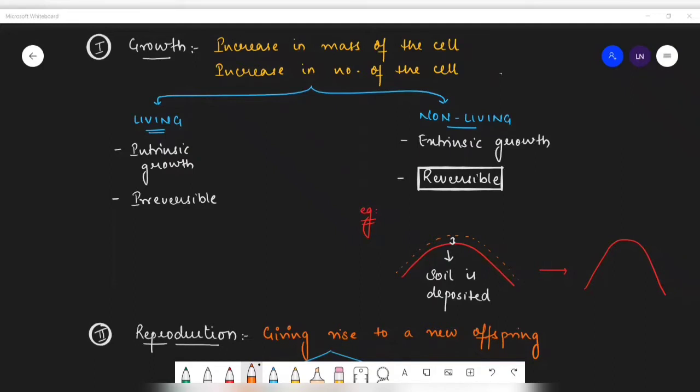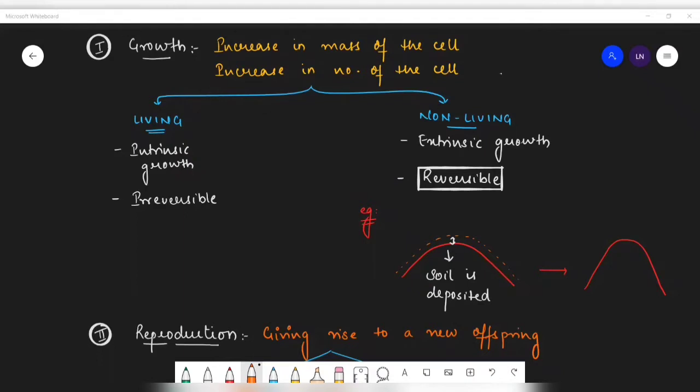Now, the first characteristic that I'm taking, it is growth. Okay. Now, what is growth? As we have already discussed, increase in mass of the cell or increase in the number of cell, we call it as growth, isn't it? Now, there are two types of growth which is shown by two different organisms. Now, let's take the living organism. It is usually showing intrinsic growth.